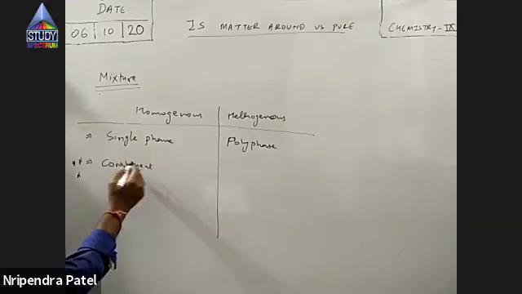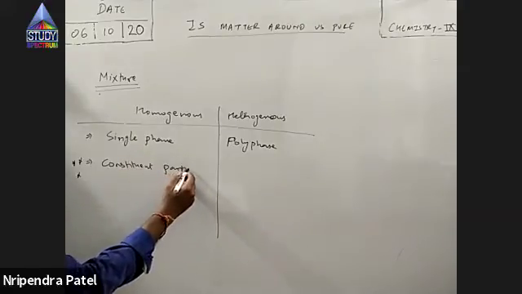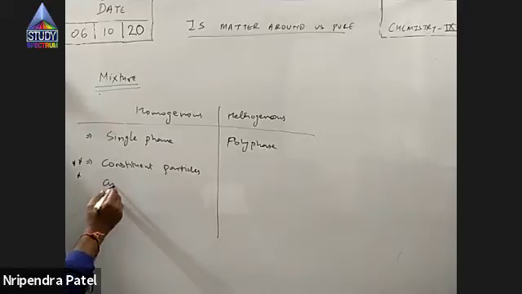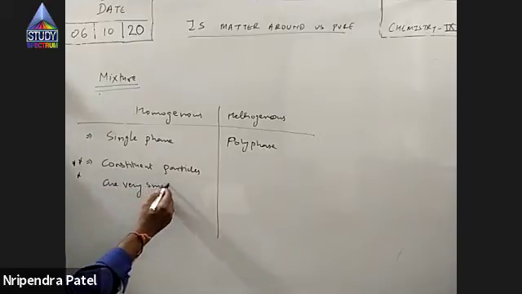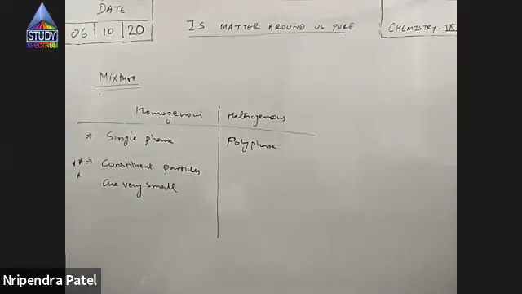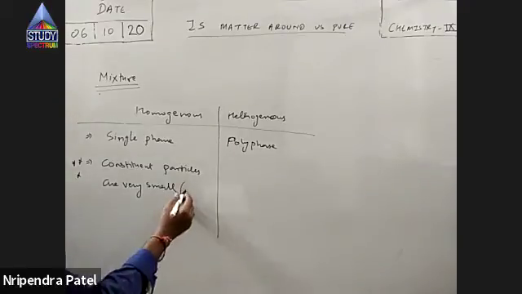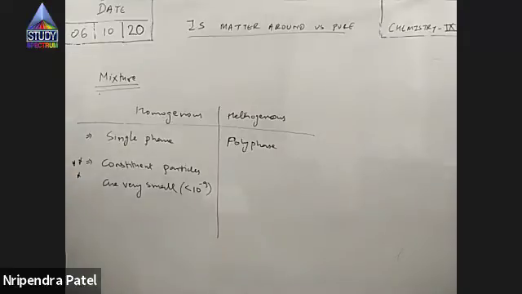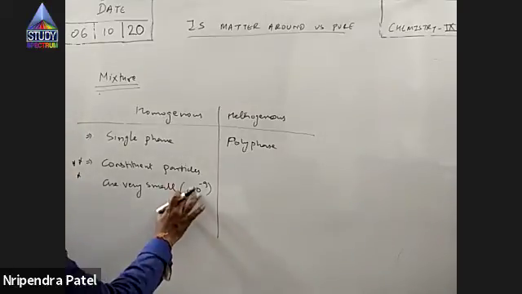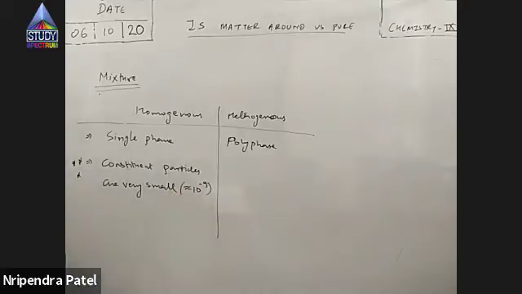Constituent particles are very small. Now this is an important point. To be precise, it is less than or equal to 10 raised to minus 9 meter. I should not say this. Instead, I should say the particles are in the range of 10 raised to minus 9 meter. And I'm sure you are aware that this is the size of an atom or a molecule or an ion, right?